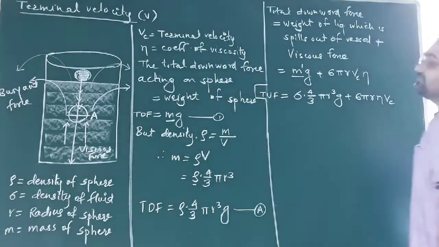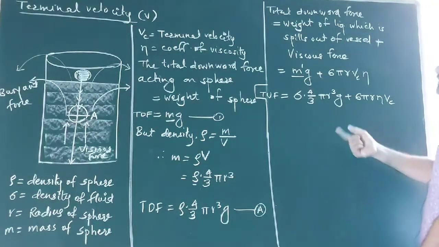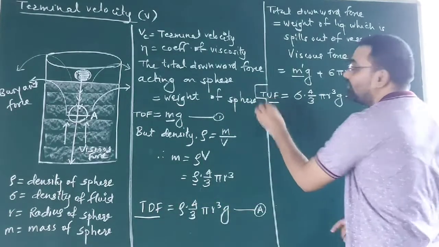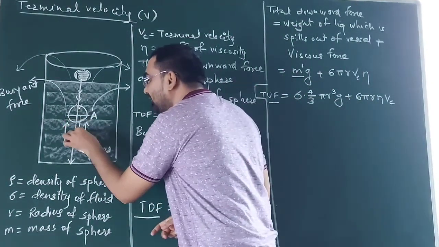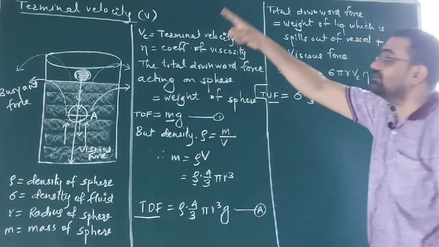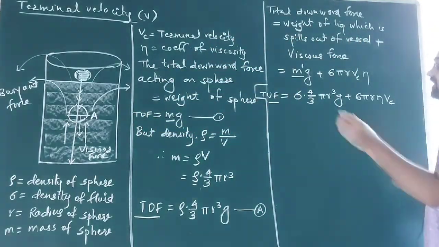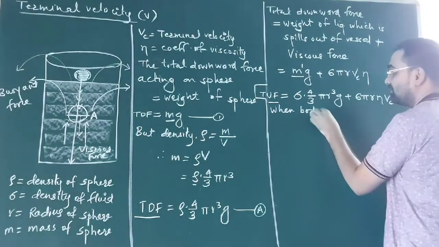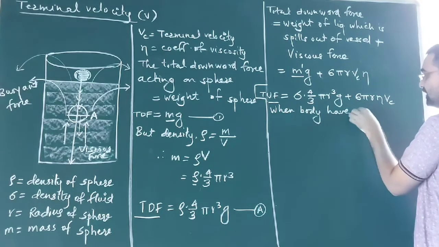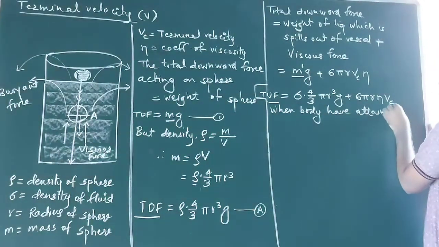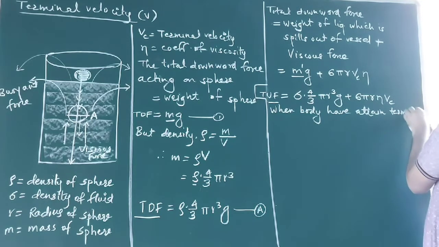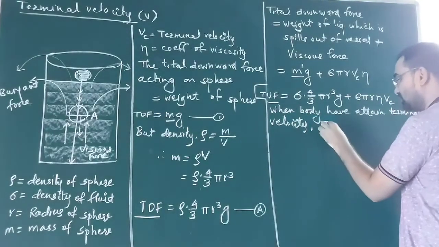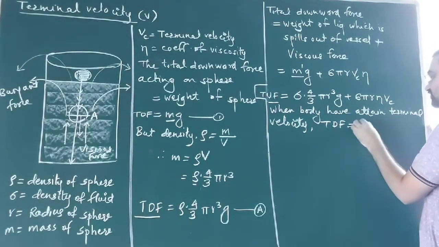Now what is terminal velocity? The condition for terminal velocity is that when the downward force and upward force balance, then it will move under gravity only. Then we can say it has attained the velocity we call which velocity? Terminal velocity. So I will say when the body has attained terminal velocity, then the total downward force is equal to the total upward force.